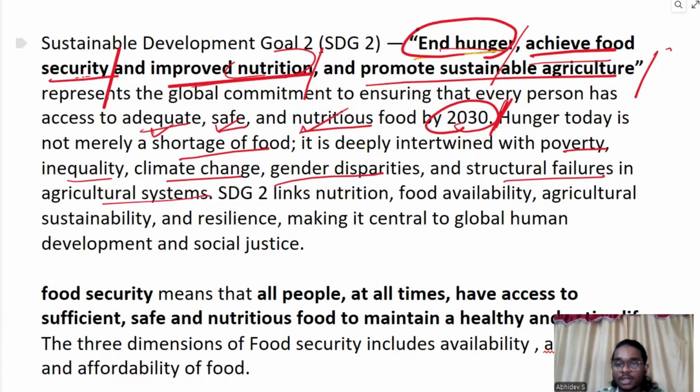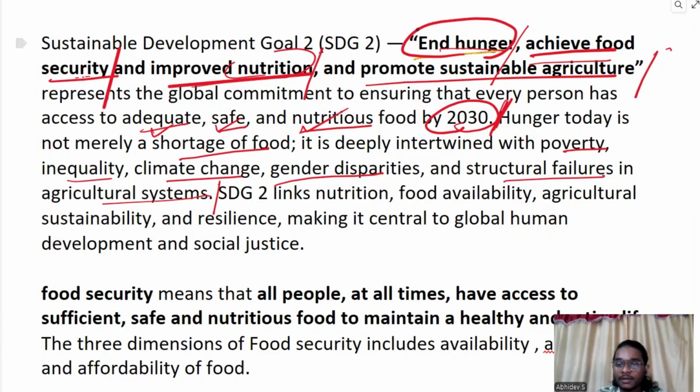Then also come the structural failures in the agricultural system. Our agricultural system is not that productive compared with global practices or the best agricultural nations in the world. Take the yield per hectare: the yield we get from one hectare is far less than what an American farmer will get. Our productivity is very low. Such structural failures in our agricultural system also affect food security and in turn contribute to hunger.